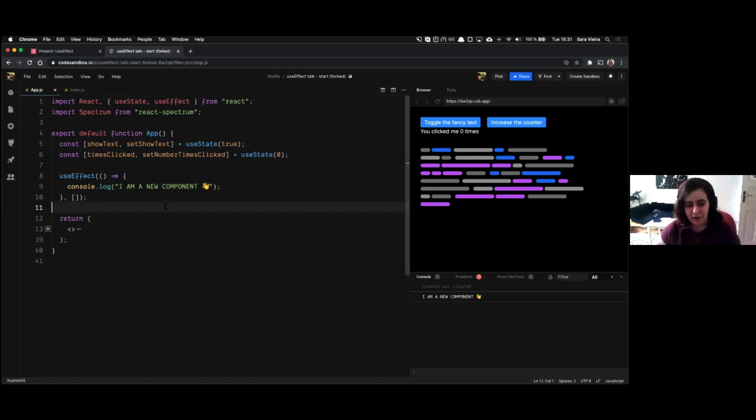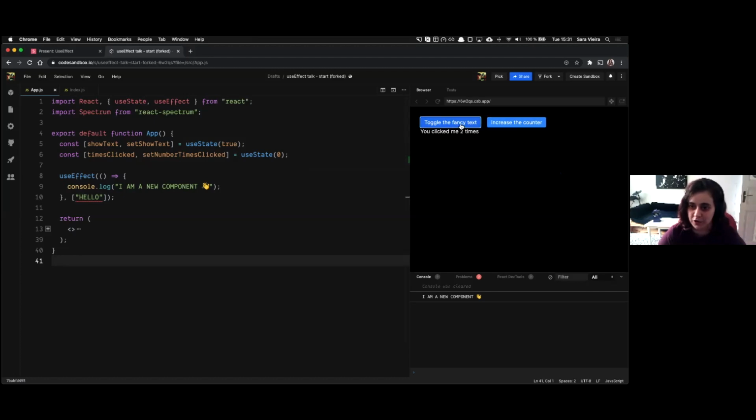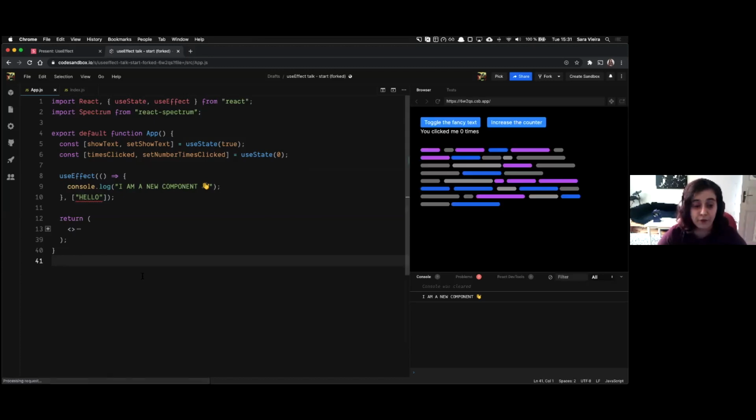But let's think about it in another way. The main thing you need to think about is not that I put an empty array, but that I put an array whose elements never change. So let's try something. Let me add a text in here. Let me say, hello. This is a string, so it never changes. So if I say increase the counter or whatever, this will never change.